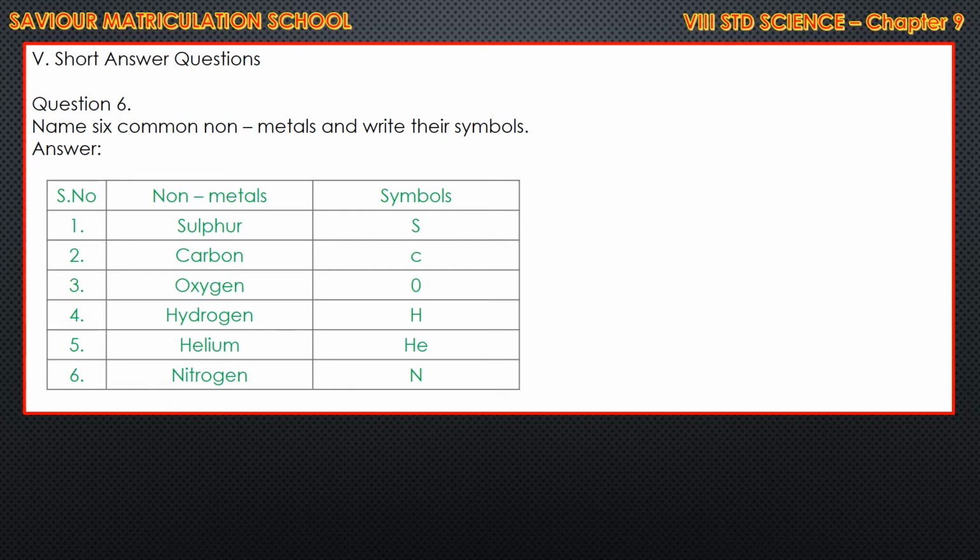Question number 6. Name 6 common non-metals and write the symbol, that is also given in the book. Sulfur, S. Carbon, C. Oxygen, O. Hydrogen, H. Helium, because we already used H for hydrogen, we write first letter and second letter. First letter should be in capital, second letter in small: He. Then nitrogen, N.